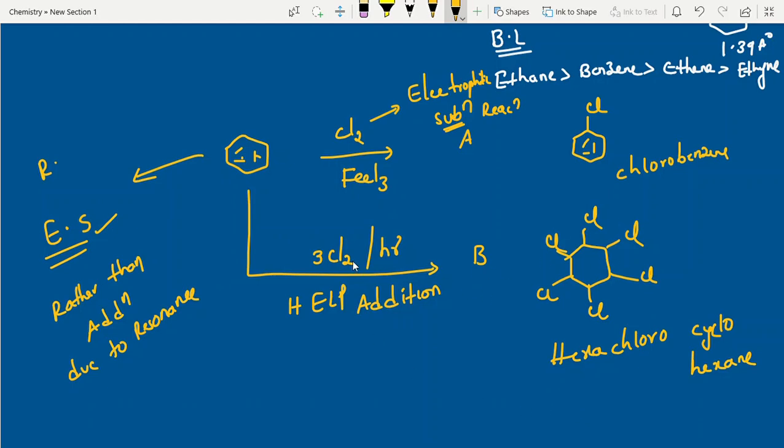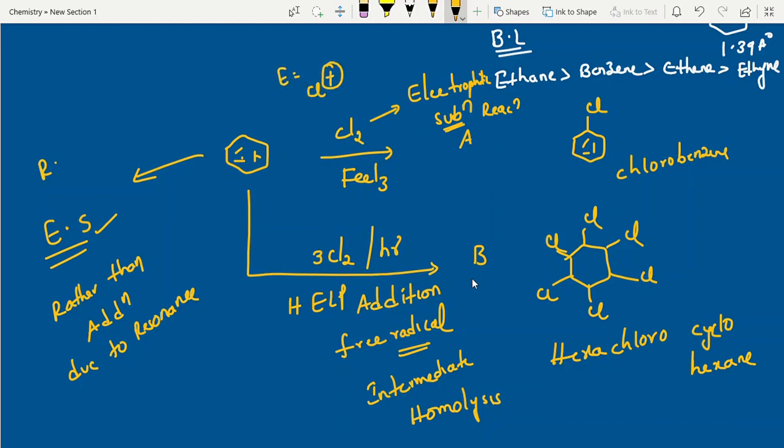Go through this. This is a free radical mechanism. Important: free radical intermediate. This is homolysis. It undergoes homolysis; when help is there, homolysis is possible. I already said about help in the previous video I uploaded, along with the anti-Markovnikov rule, so watch it, students. Now with chlorine, this is an electrophilic substitution reaction. Here the electrophile is Cl+. This is the importance; you can expect questions like that.